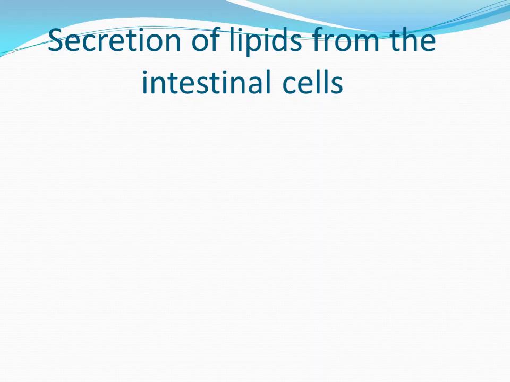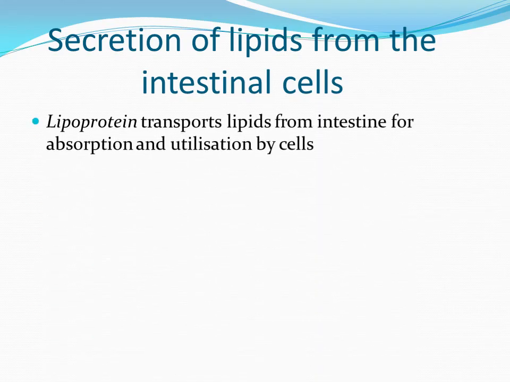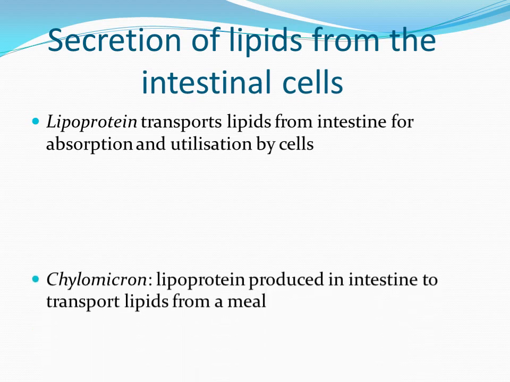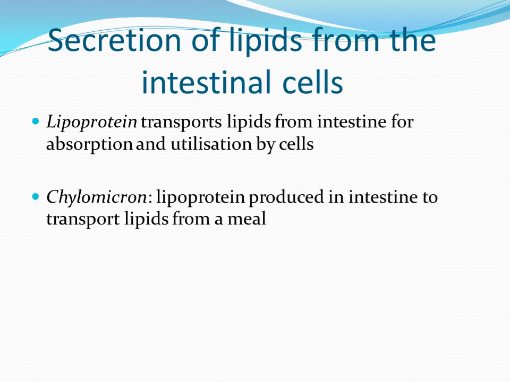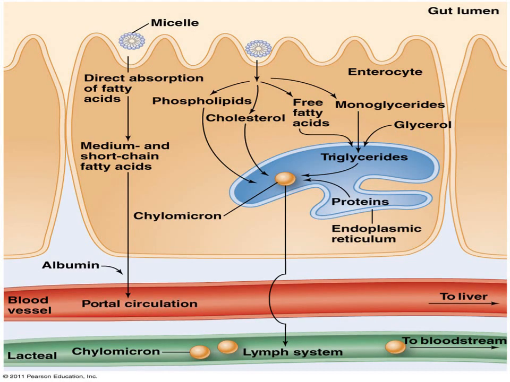After absorption of lipid into the intestine and its packaging into chylomicron, now we'll see secretion of lipids from the intestinal cell. This will occur with the help of lipoprotein particles, which transport lipids from the intestine for absorption and utilization by the cell. Lipoprotein particle, particularly chylomicron, is produced in the intestine and it is responsible for transport of lipids from a meal. This chylomicron particle is composed of fatty acids surrounded by phospholipids and protein and is soluble in water. You can see here phospholipids, cholesterol, long chain free fatty acids and monoglycerides.